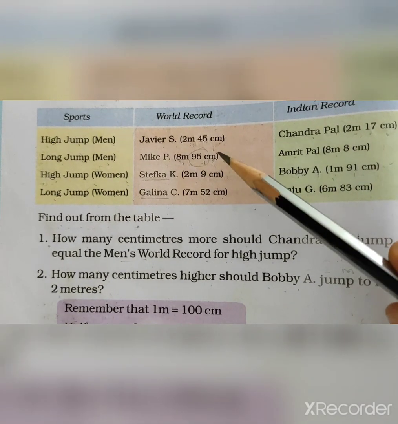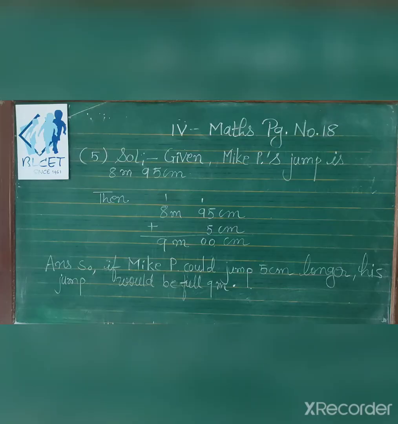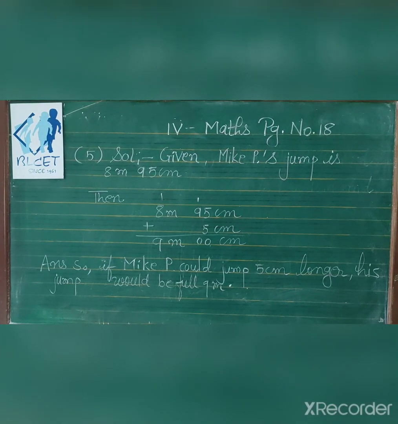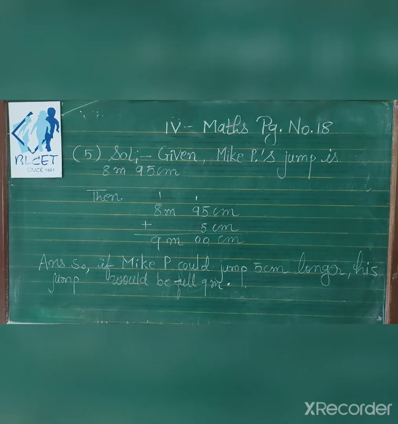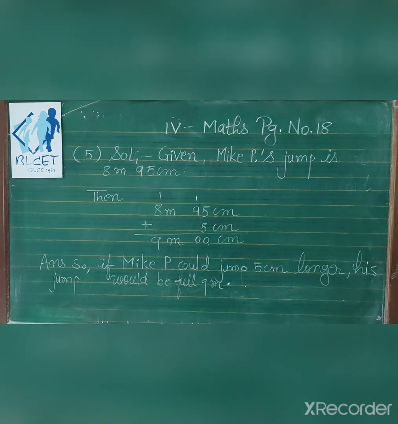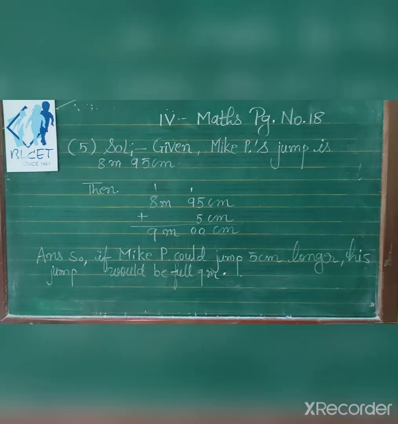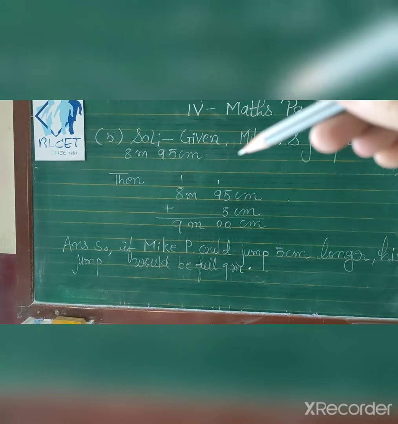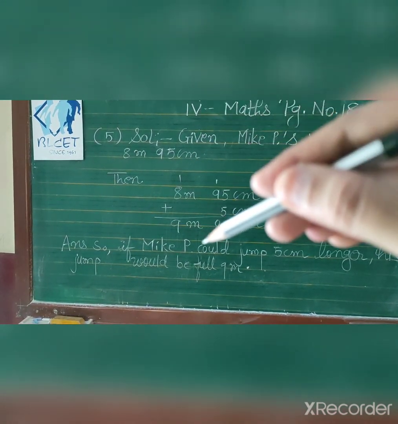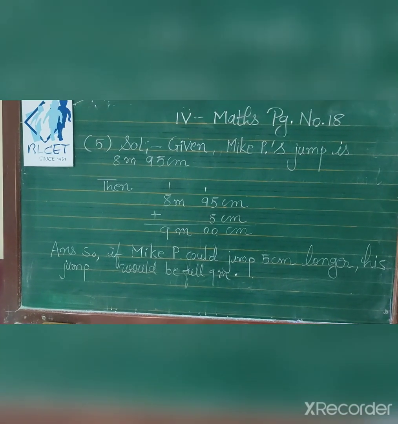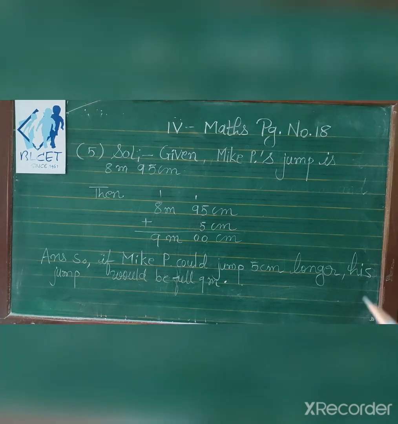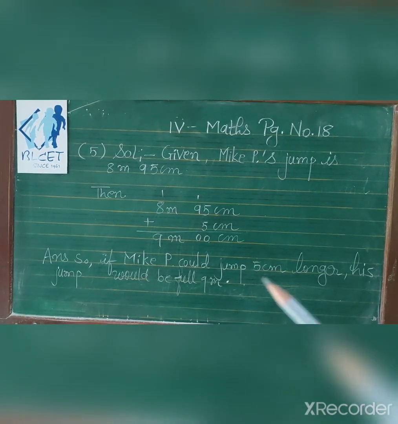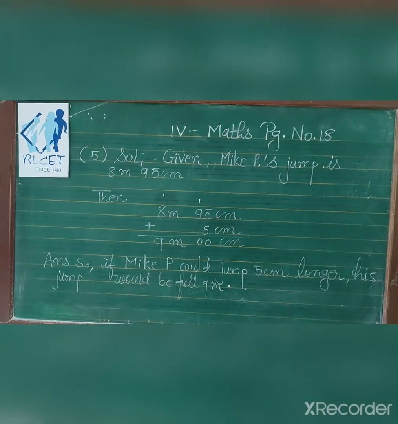So let us start. First you will write, given Mike P's jump is 8 meter 95 centimeter. If we add 5 centimeters, 5 plus 5 is 10, carry over 1, 9 plus 1 is 10, carry over 1, 8 plus 1 is 9. 9 meter full you got. So we will write, if Mike P could jump 5 centimeter longer, his jump would be a full 9 meter.